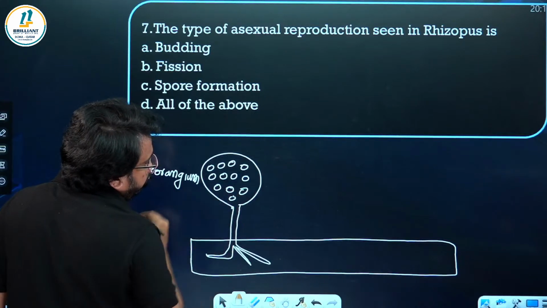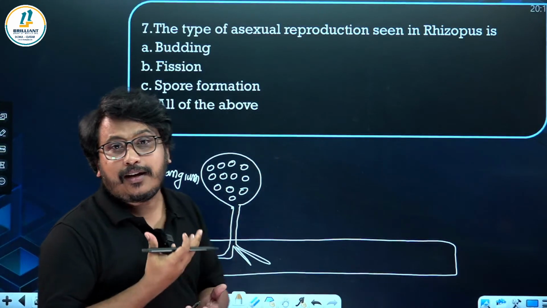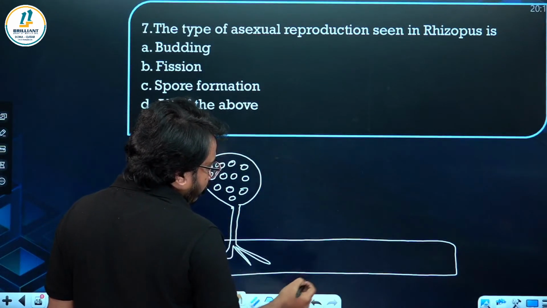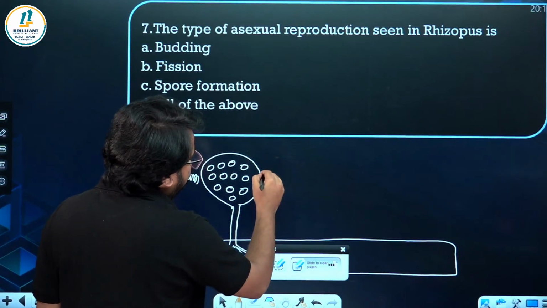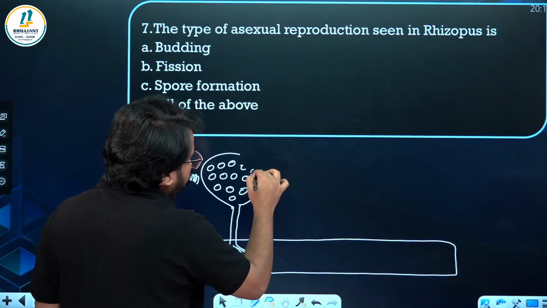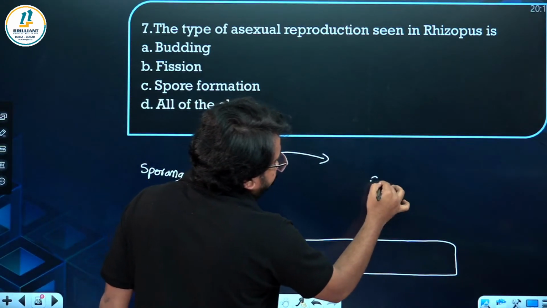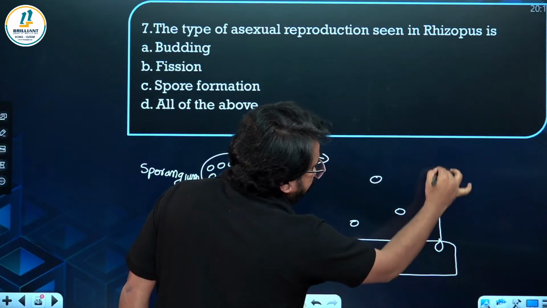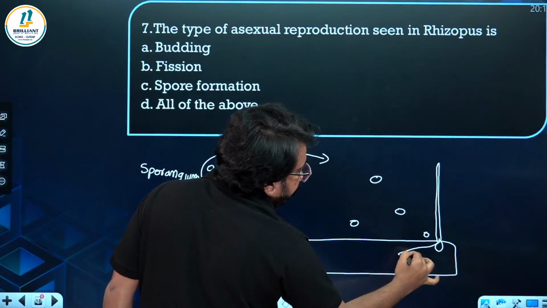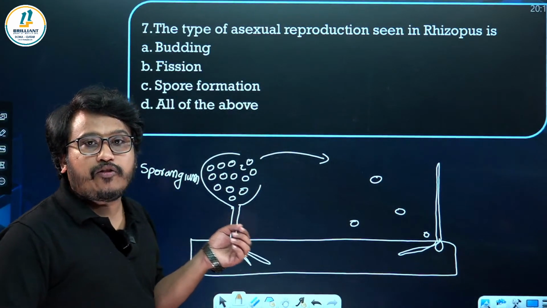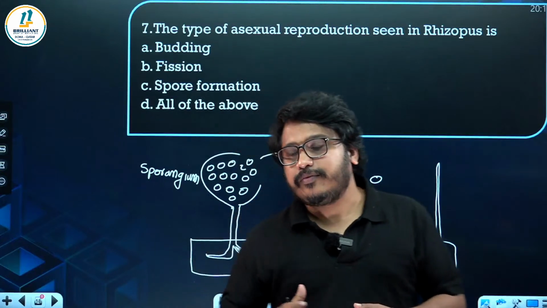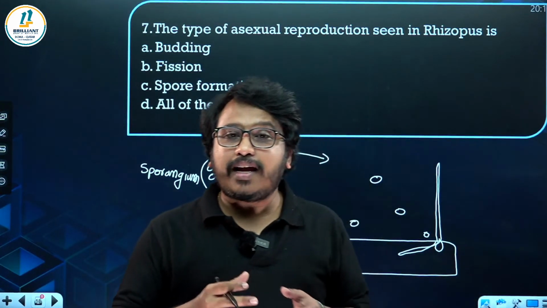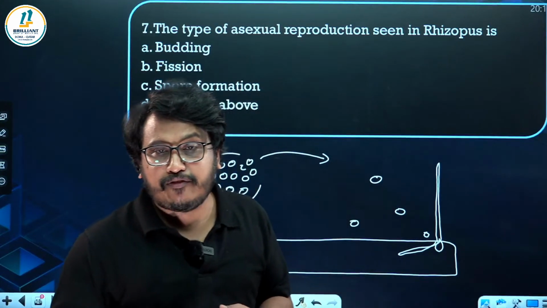These asexual spores are liberated by the Rhizopus, and whenever they fall in the soil, the sporangium bursts and releases these asexual spores. Whenever they fall on suitable media, again they germinate to form new hyphae. So this is also an asexual method of reproduction in fungus. In fungus there are sporangiospores. Spore formation is seen in fungus.